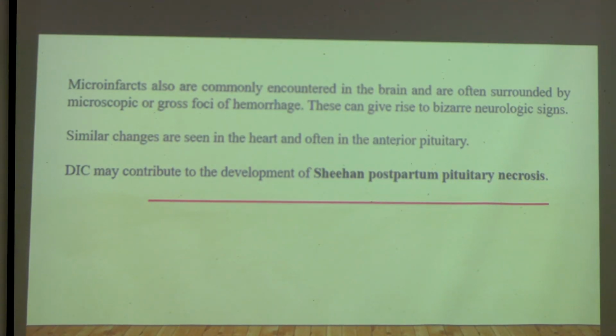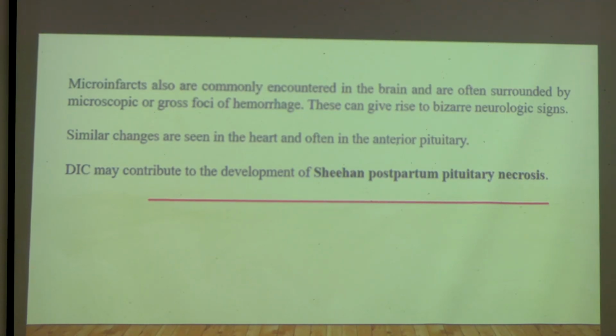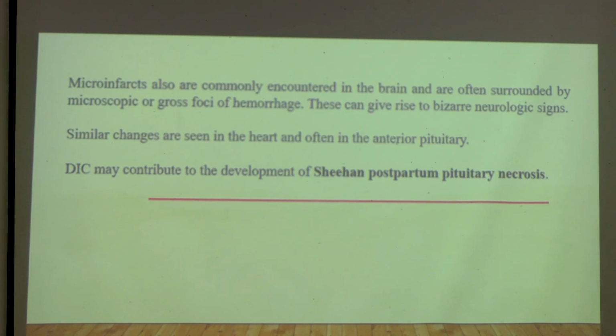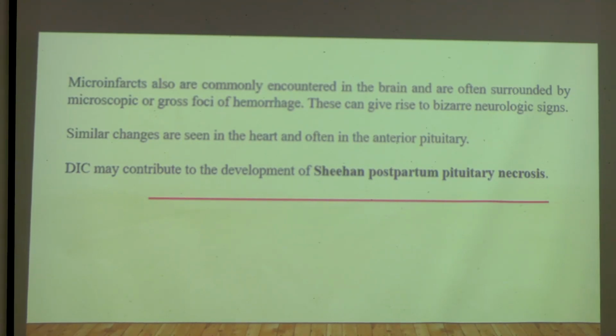Now, the major organ involved is the kidney, but other organs can also get involved. Microinfarcts are also commonly encountered in the brain and are often surrounded by microscopic or gross foci of hemorrhages. These can give rise to bizarre neurological signs. Similar changes are seen in the heart and often in the anterior pituitary, and DIC may contribute to development of Sheehan postpartum pituitary necrosis. Pituitary is one endocrine gland that you know. So in a pregnant lady after delivery, it can present with pituitary necrosis also.